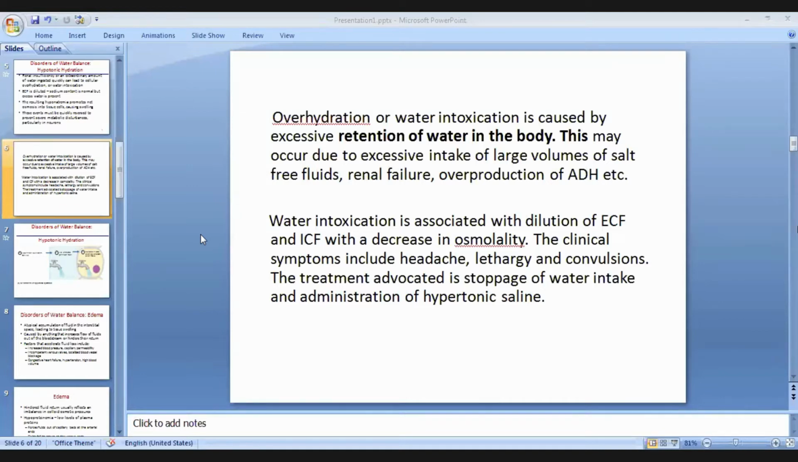For this water intoxication type, the treatment is just stoppage of water intake and administration of hypertonic saline. Okay. So generally, when saline is provided, normal saline is provided. But in case of this intoxication, hypertonic saline is provided as a treatment protocol.